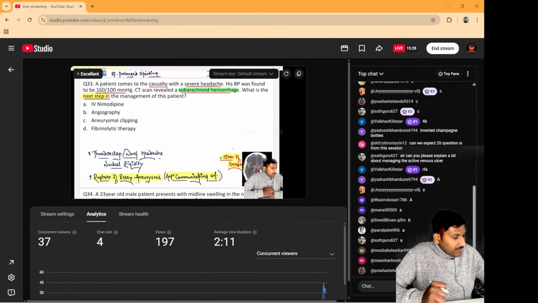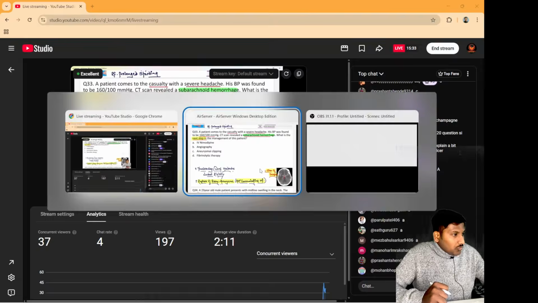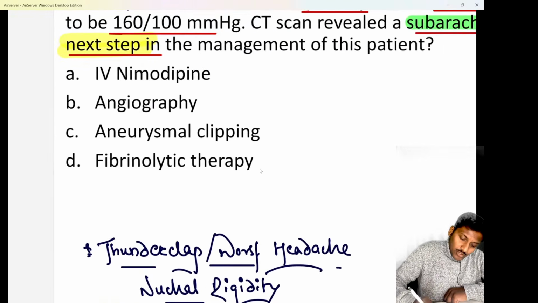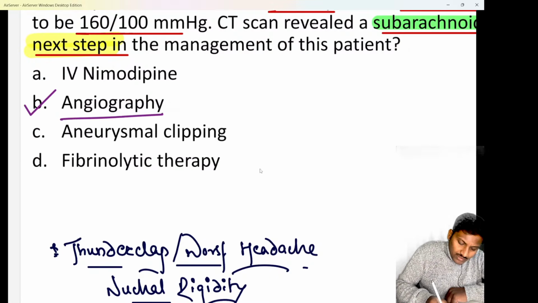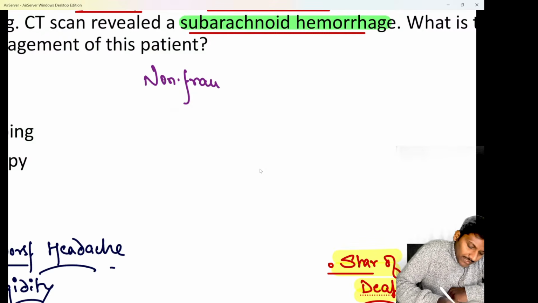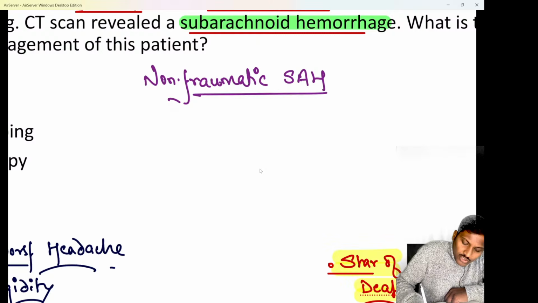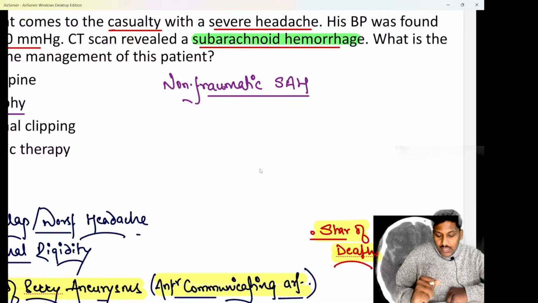So please remember, basically, yes, we will come to ulcers, don't worry about that. So the answer in this question is nothing else but option B, that is an angiography to be done. The reason is whenever there is a case of a non-traumatic SAH, we know it is basically due to the rupture of berry aneurysms. So first of all, after doing NCCT head, you should do an angiography or an angiogram. And once you have done an angiography, beta, you have to decide whether to go for a conservative management or a surgical management.